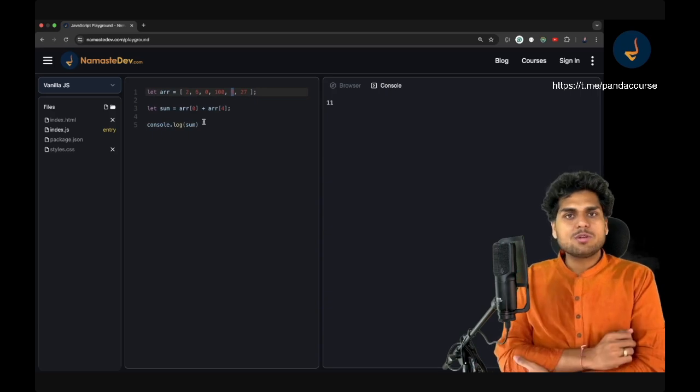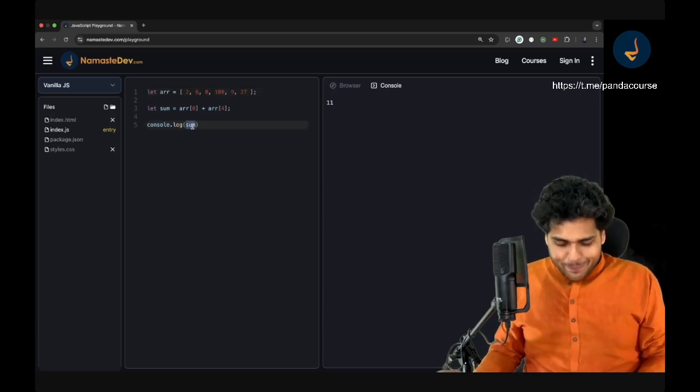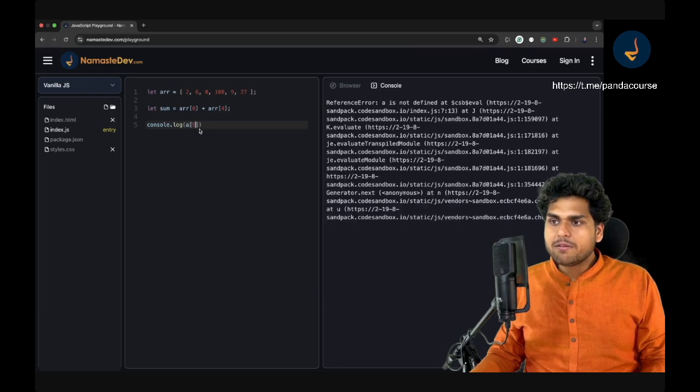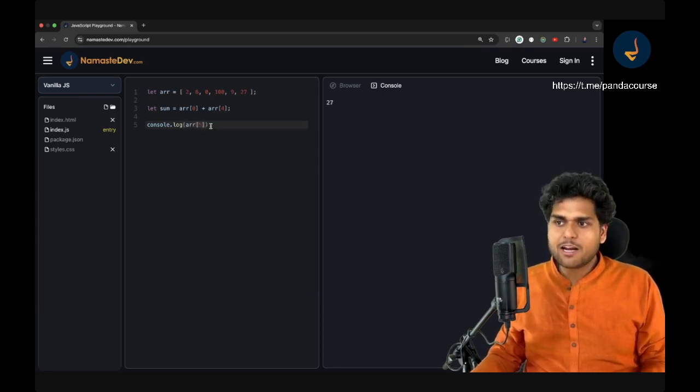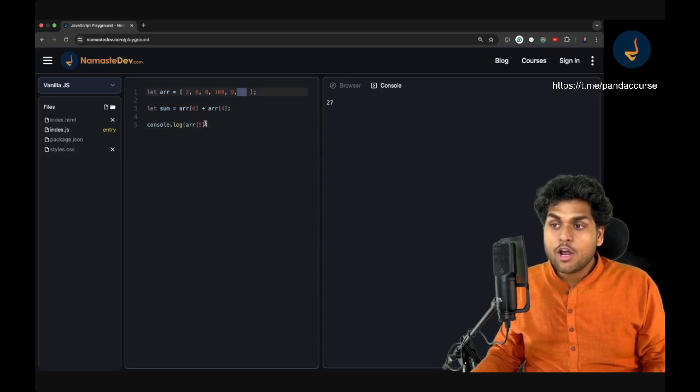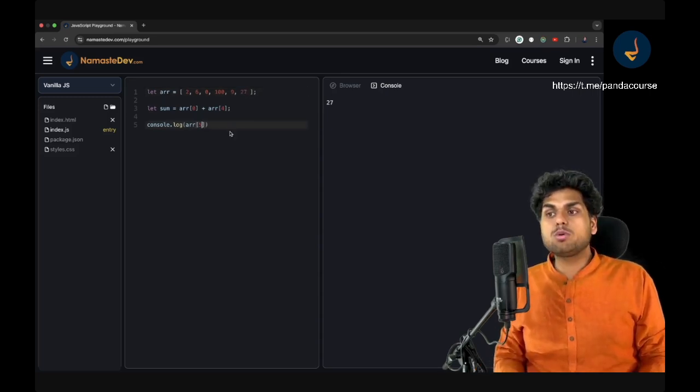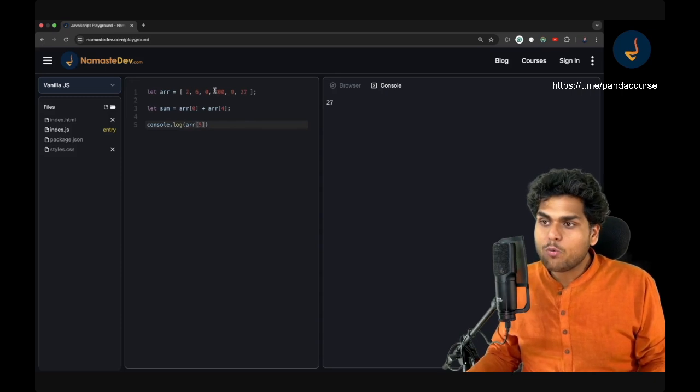So you can do something like this. Suppose you are printing ARR of 5, what does it give you? My bad, ARR of 5, it gives you 27, right? Because the value is 27. What if I try to go to an index which is not present, right? 0, 1, 2, 3, 4, 5.